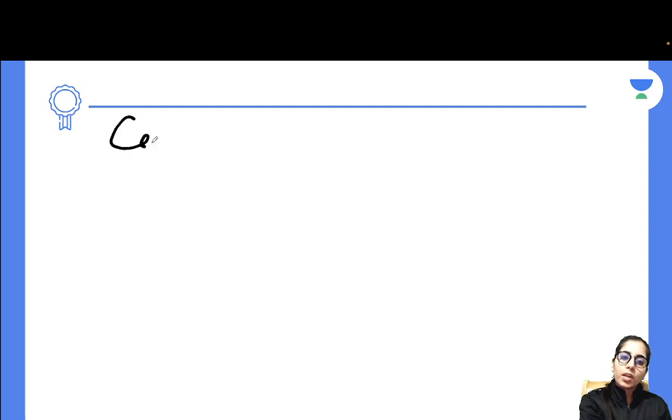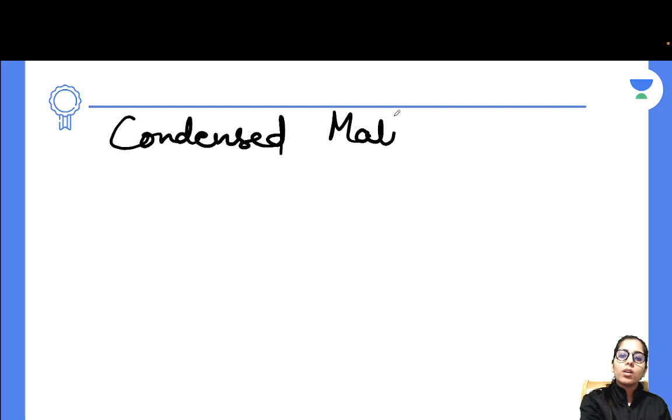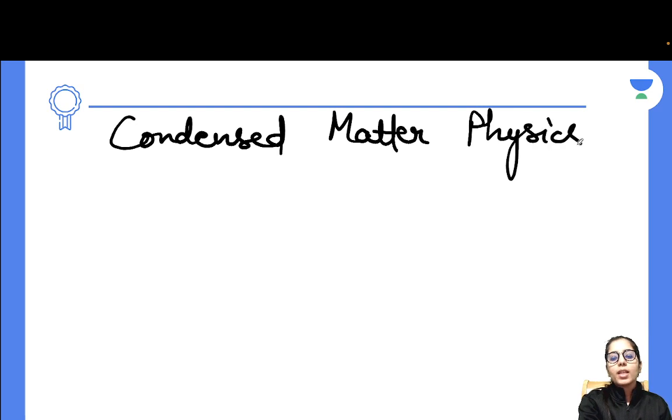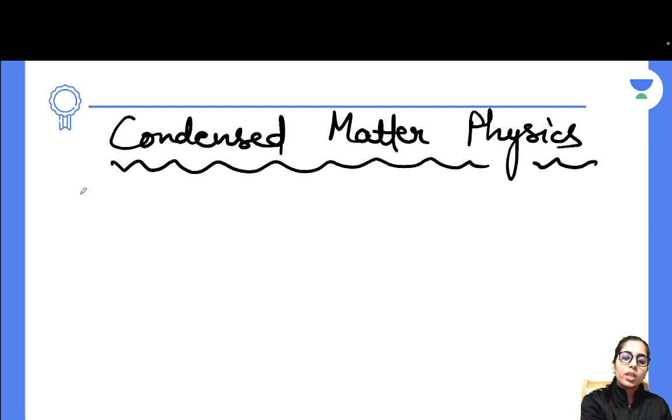Next is condensed matter physics, the most important topics, and the topics I am telling you here are the ones you should not miss. In this condensed matter or solid state physics part, you must prepare the basics.